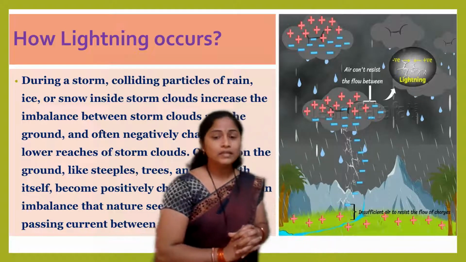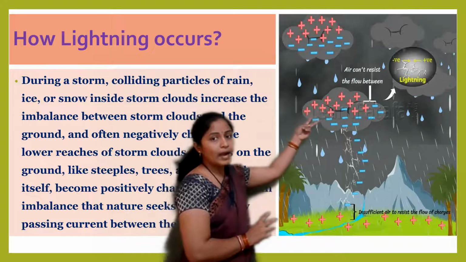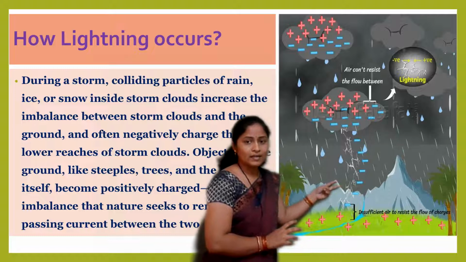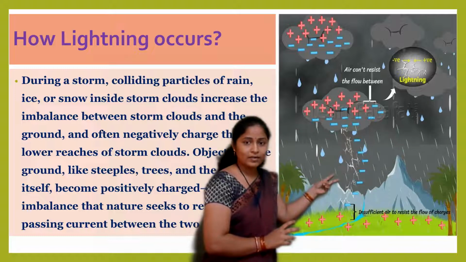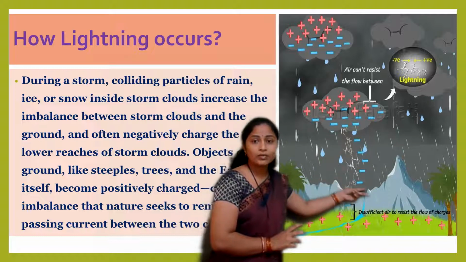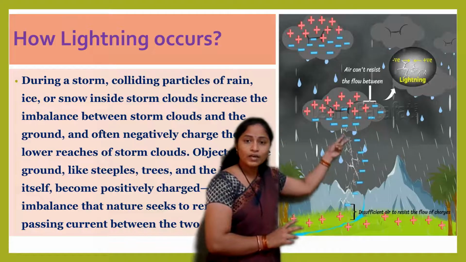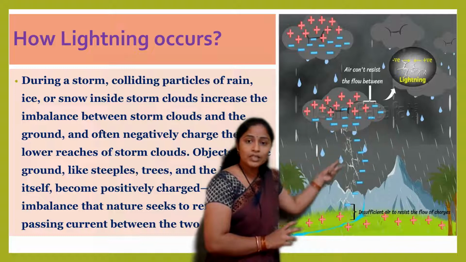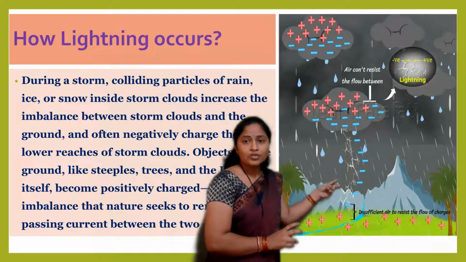Now, when the distance between the cloud and whatever object is present on the earth is less, like the example of a tall building or a mountain, whenever such a charged cloud is flowing and the distance between these two is very less, in such a situation air acts as a good conductor.